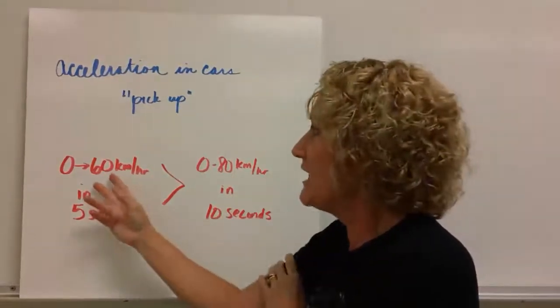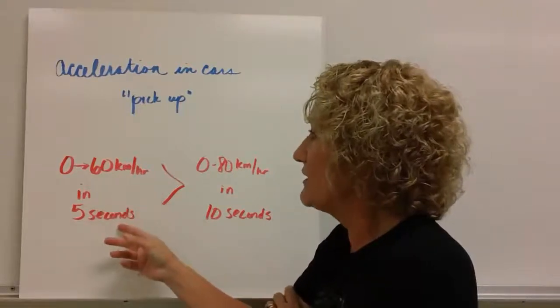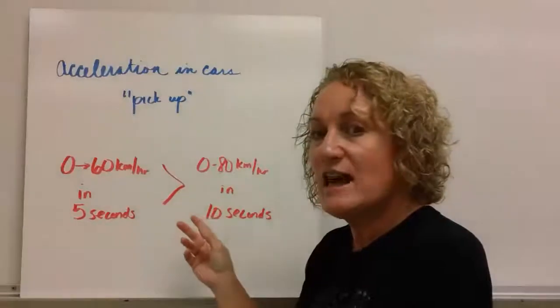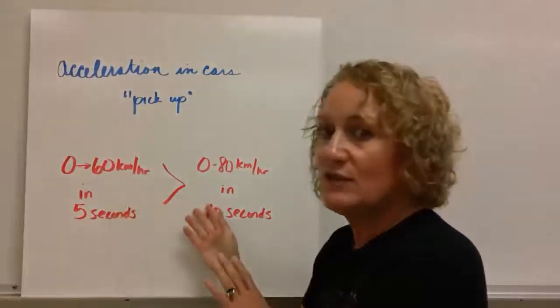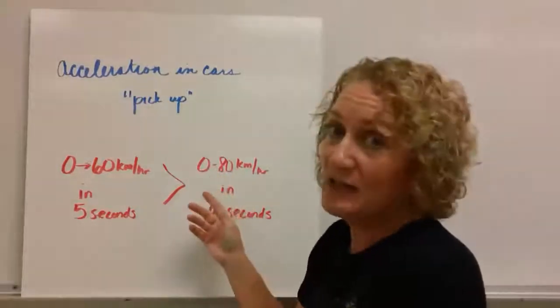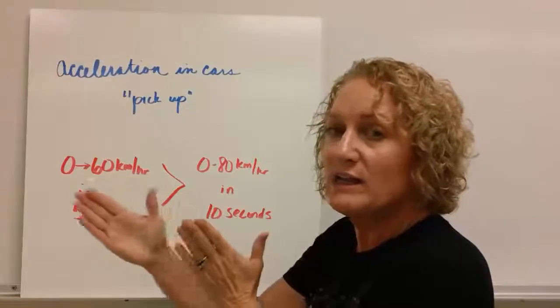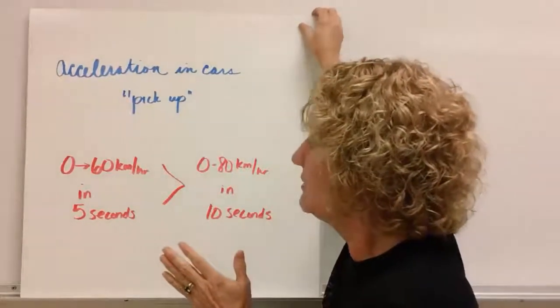Here it went 60 kilometers per hour in 5 seconds, or 12 kilometers per hour every second. Here it went from 0 to 80 in 10 seconds, or 8 kilometers per hour in 1 second. So you see how this one is more than this one. Although 80 sounds like it's more, we're talking about a rate of change. So how quickly that speed changed, not how much the speed changed.